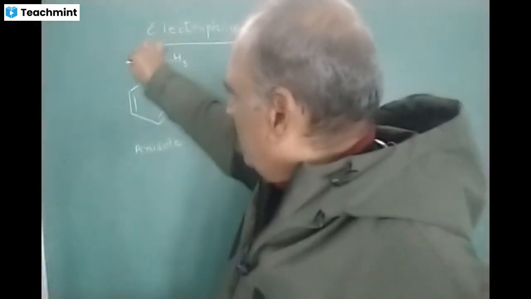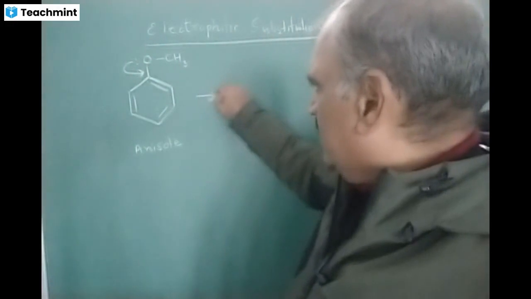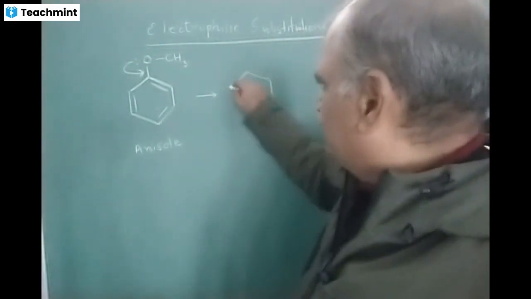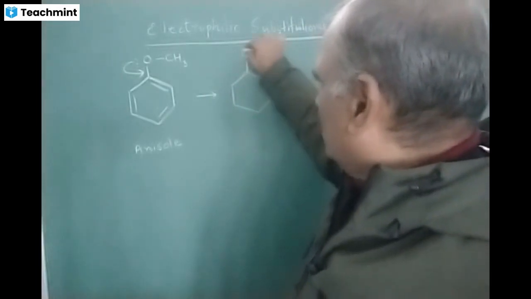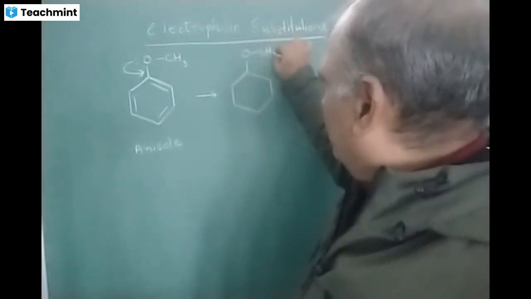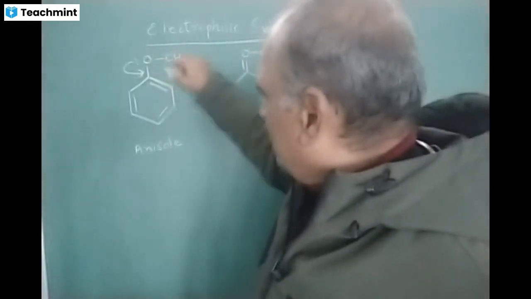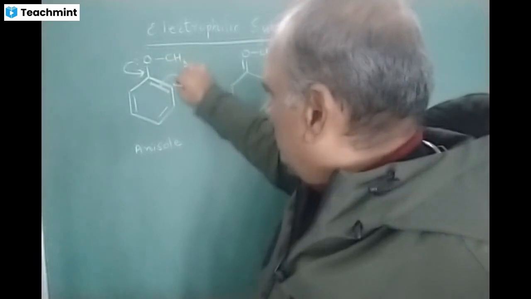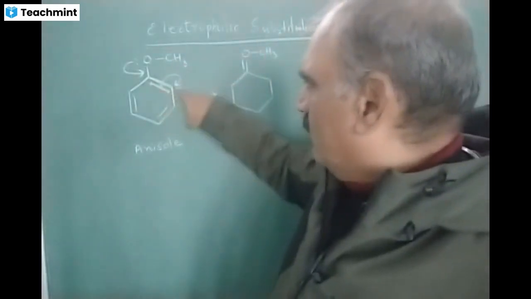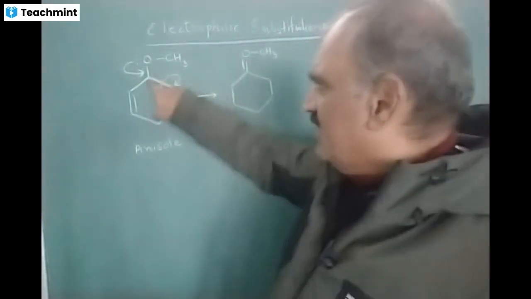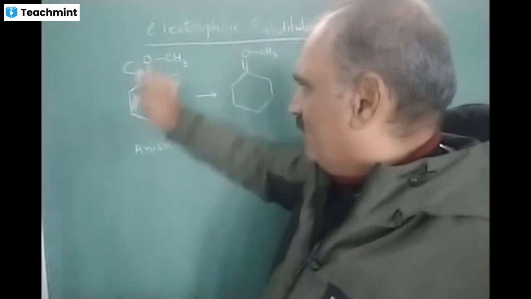This lone pair of electrons will spread here in the form of a bond pair, and the structure will get modified like this. This bond pair will have to move onto this ortho carbon in the form of a lone pair, because the valency of carbon is 4. It was a double bond, single bond, single bond, so 4 is satisfied.